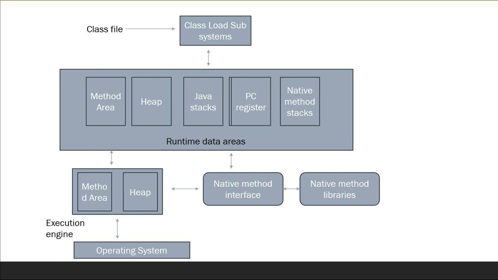So basically the class and the file will be stored in the method area, and then second comes the heap area. This is the area where objects are created. Whenever the JVM loads a class, the method area and heap area are immediately created. When you create the program and create the object, that object will be stored in the heap area. Another memory area is called Java stacks.